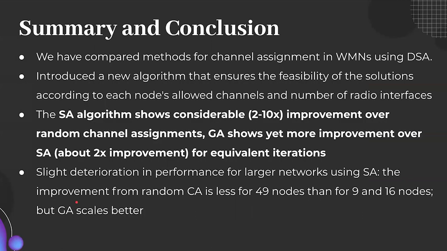So to conclude, we have compared methods for channel assignment in wireless mesh networks using dynamic spectrum access. We've introduced a new algorithm that ensures the feasibility of the solutions according to each node's allowed channels and number of radio interfaces. We've seen that the simulated annealing algorithm shows considerable improvement over random channel assignments, and genetic algorithm shows yet more improvement over simulated annealing. We noticed a slight deterioration in performance for larger networks using simulated annealing, but have noted that genetic algorithm scales better.